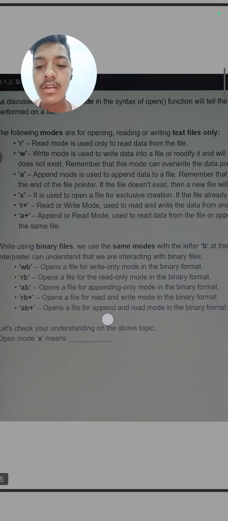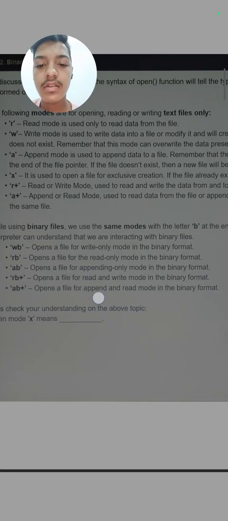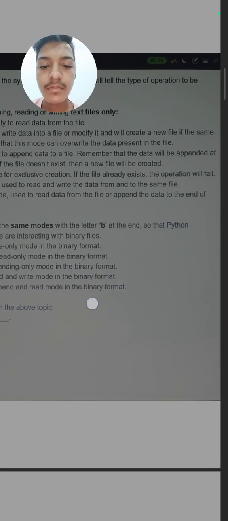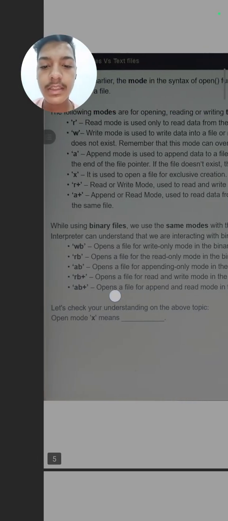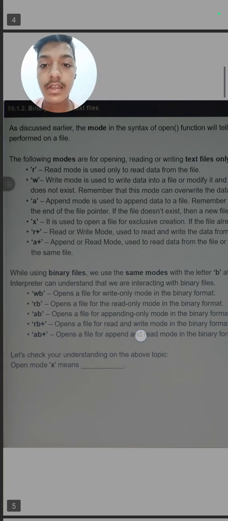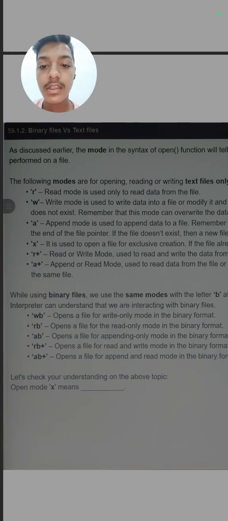Next, while using a binary file, we use the same modes with the letter b at the end, so that the Python interpreter can understand that we are interacting with a binary file. What does it mean? If we want a simple text file, then we use modes like r and w.